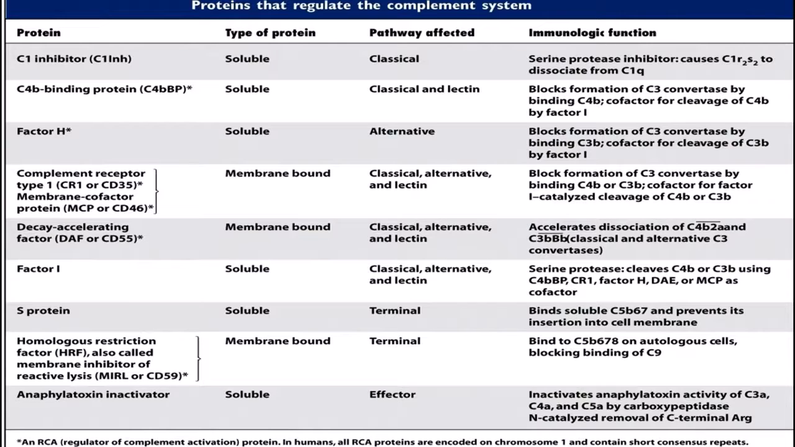Then we have S protein, which is again soluble and acts on the terminal pathway. In the membrane attack complex, it binds soluble C5b, 6, 7 and prevents insertion into the cell membrane, also blocking C9. Then we have the homologous restriction factors and anaphylatoxin inactivator. These also regulate our pathways.